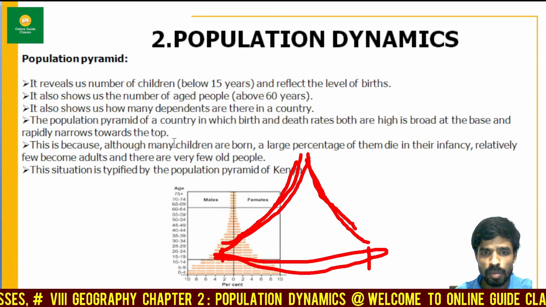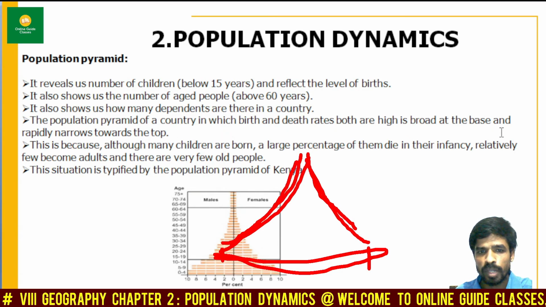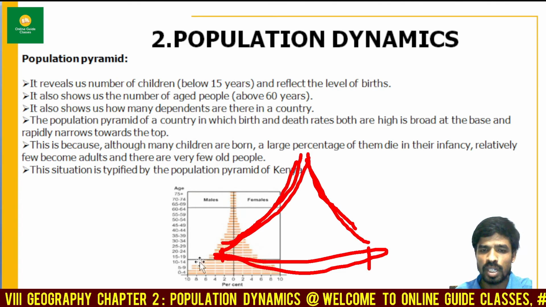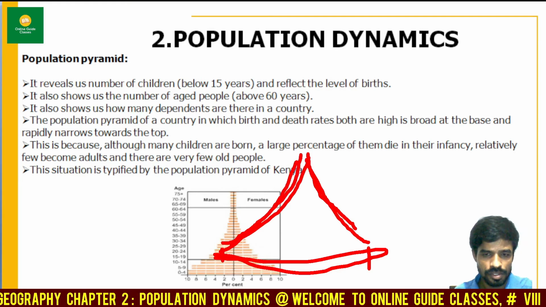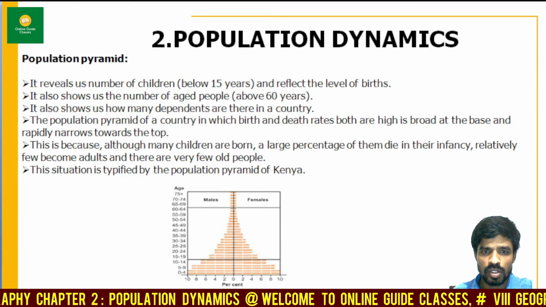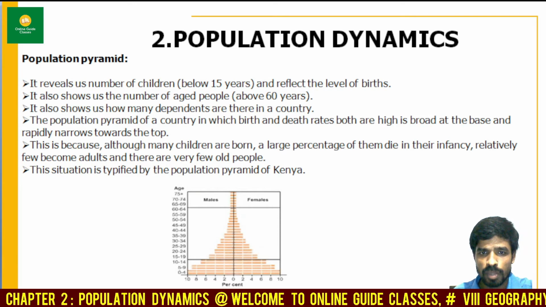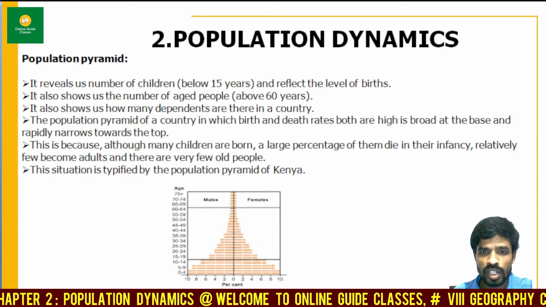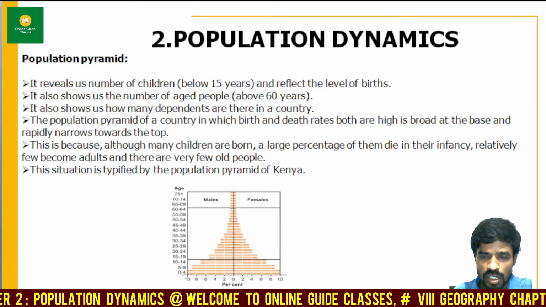Now, the population pyramid of a country in which birth and death rates are both high is broad at the base and rapidly narrows towards the top. Here it says that it reveals the number of children below 15 years. By studying this pyramid, we understand that the children below 15 years reflect the level of births.